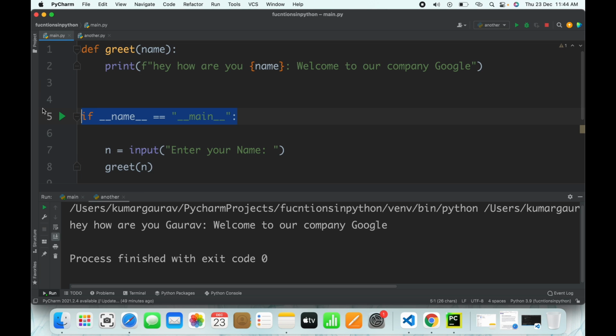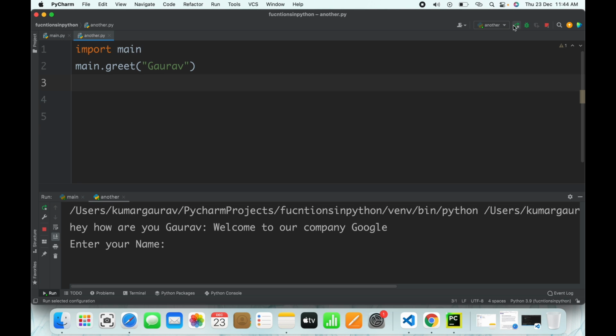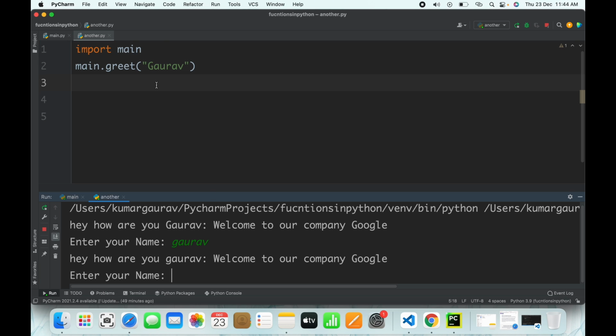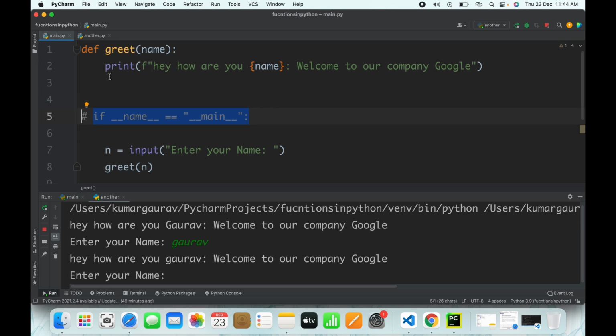Let's say if I delete it or comment it out, now it will ask me to enter your name, so I'll have to enter the name. So I'm utilizing these functions again, but in another module I don't want to use this, because in another module I'll have something else instead of input enter your name. So for that we utilize this __name__ equals to __main__. So this was all about the name functions, guys.